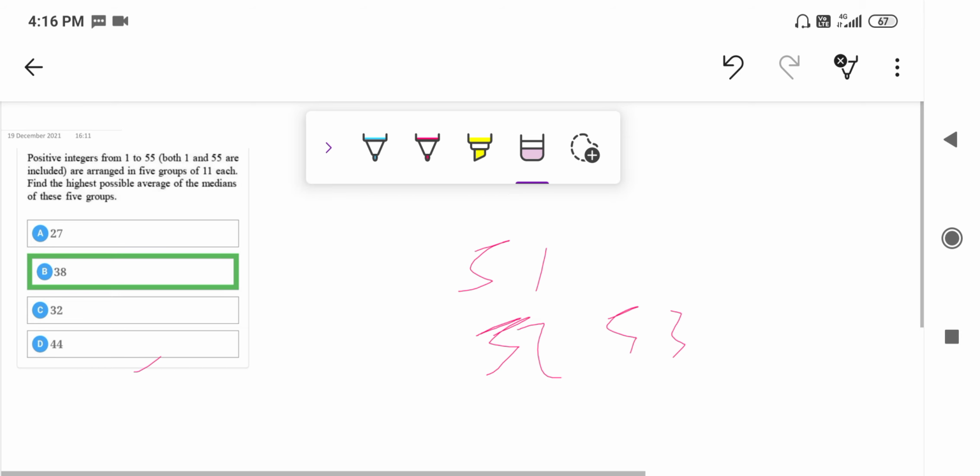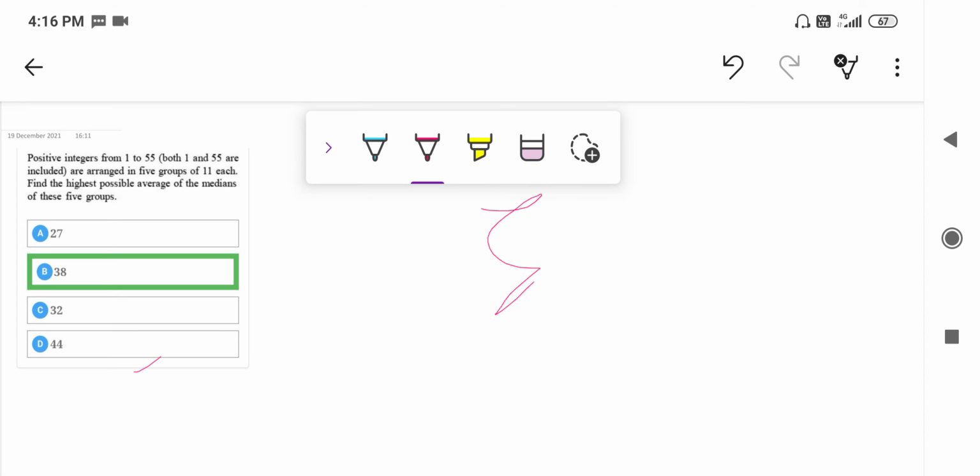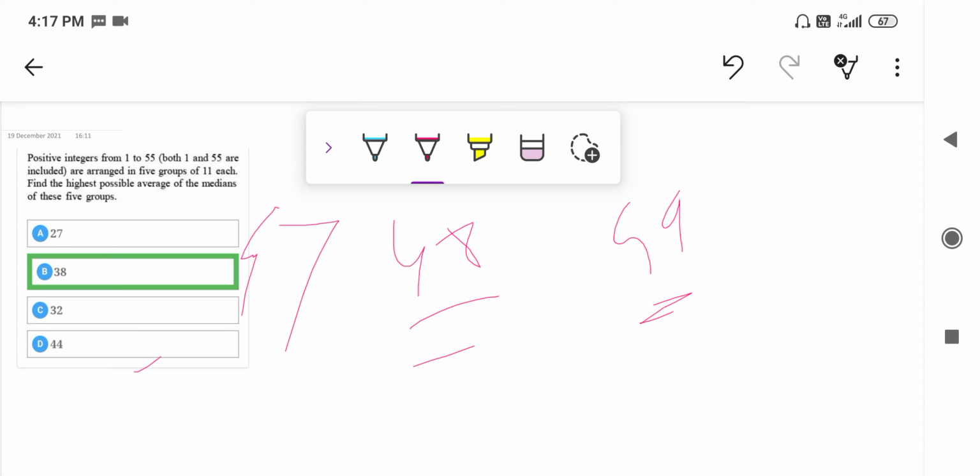But since we want the highest average, we have to take 50. Okay, we have to take 50, because if we take 49, we would take 48 and we would miss 49 in the group, as we cancelled out 50 over here. So what would happen? There would remain 48, 49, then 47. So for the same, there would be 49, 48, 47, 45 and 44. 44, 45, 47, 48, 49 and 50. Okay.